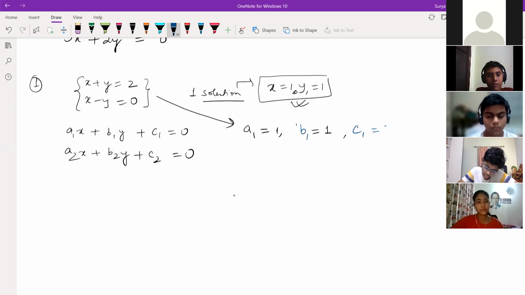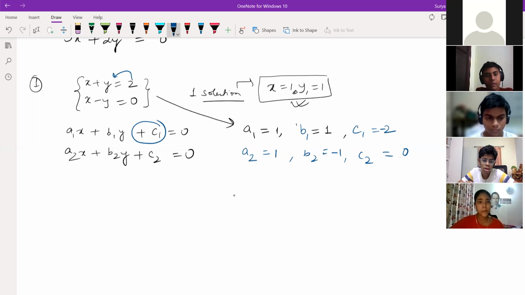And c1 is equal to 2. Again, a2 is equal to 1. What is b2? Tell me. Sir, -1. b2 is -1. And c2 is what? 0. This c1 you can write here -2 also, because if you are comparing this, you are bringing this one to this side, right? So you can write c1 as what? -2. It's clear, children? Okay, sir.